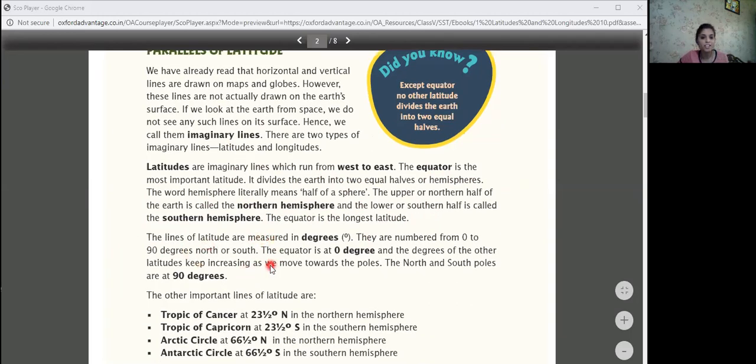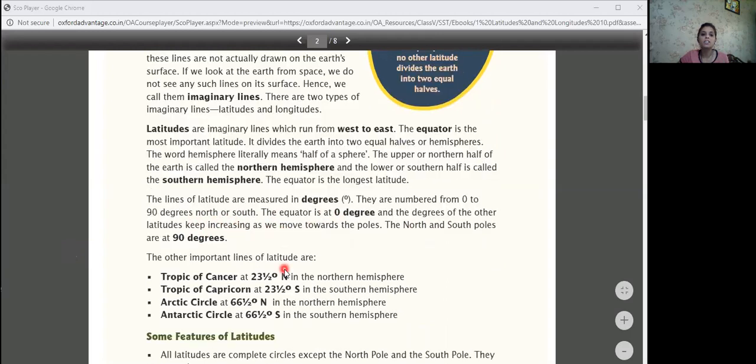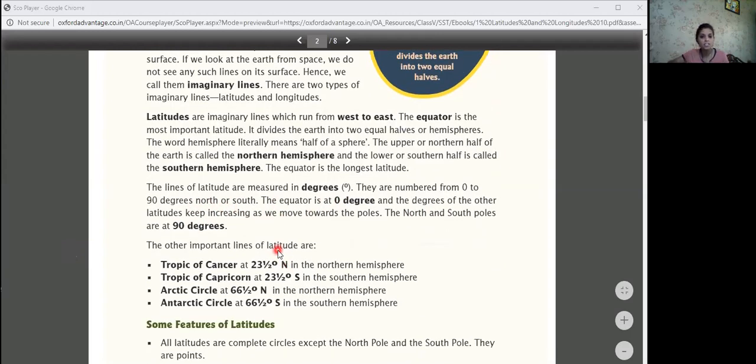The lines of latitude are measured in degrees. They are numbered from 0 to 90 degrees north or south. The equator is at 0 degrees, and the degrees of the other latitudes keep increasing as we move towards the poles. The North and South Poles are at 90 degrees.